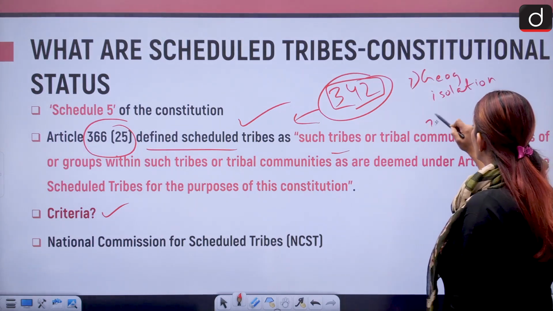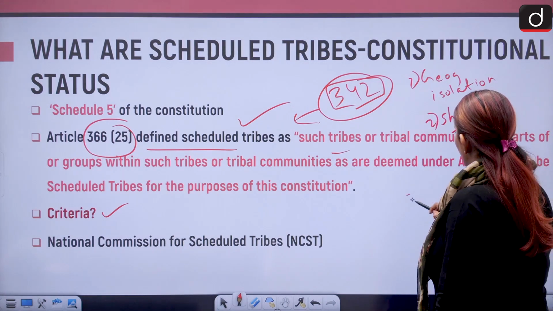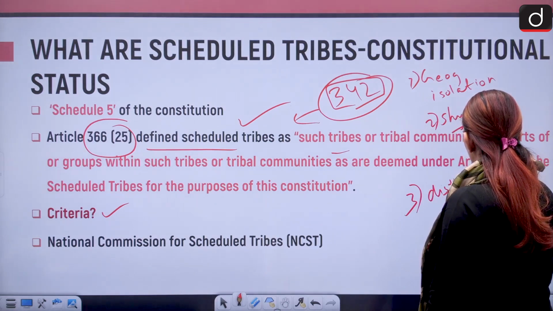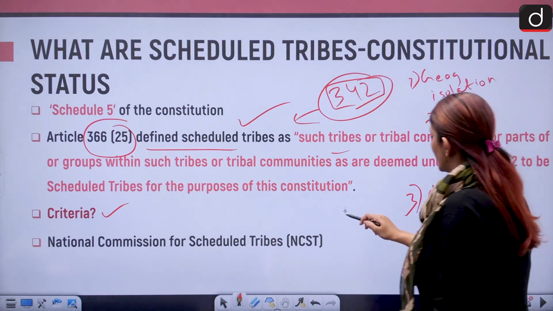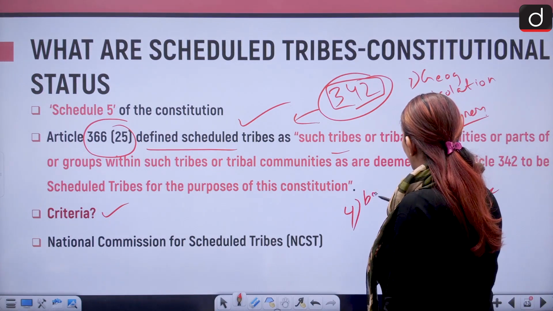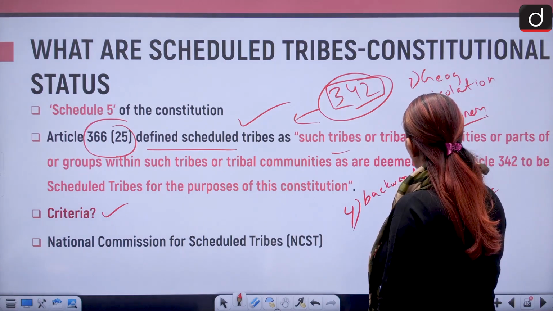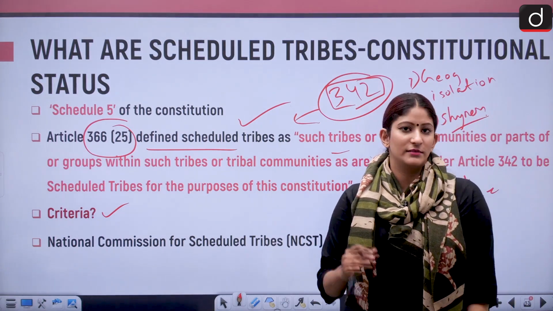Then we have shyness from outside communities. We also have a distinct culture, right? A distinct culture should be there. Backwardness should be there, and there is one more. Can you tell me in the comment segment one more criteria? There are 5 criteria. I have told you 4. You have to tell me the last one.